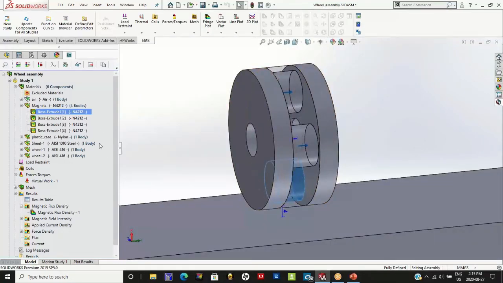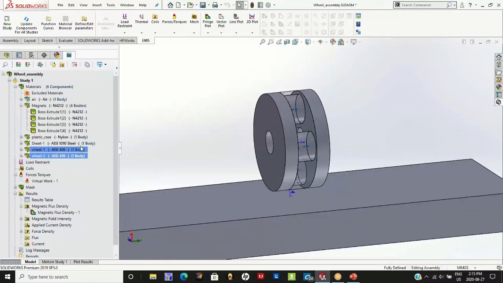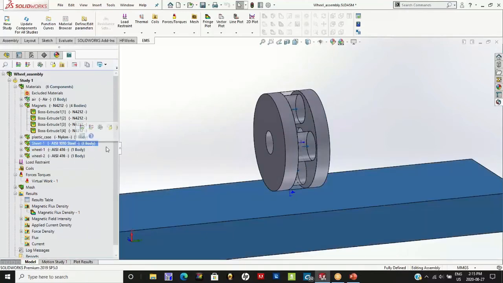Now the rest of the materials are extremely simple. We have steel 416 as the end steel, and we also have steel 1010, which is a mild steel variety, which is the plate. If you recount, the objective of the study is really to understand what is the force acting on the steel due to this wheel assembly.